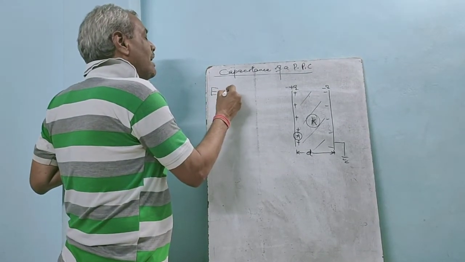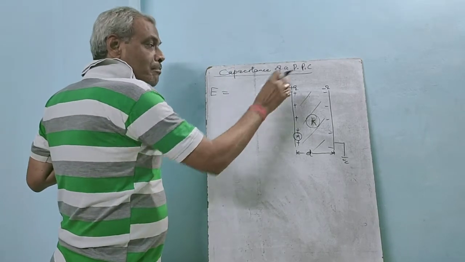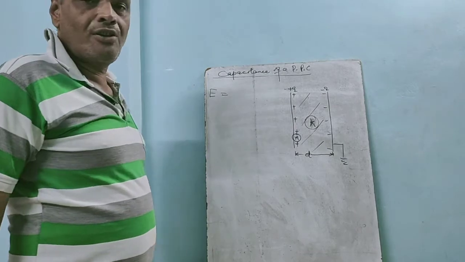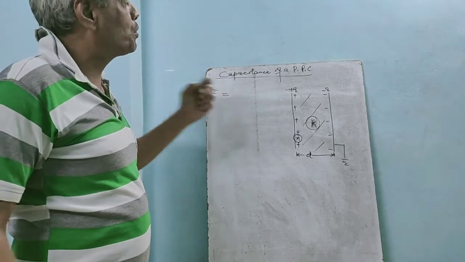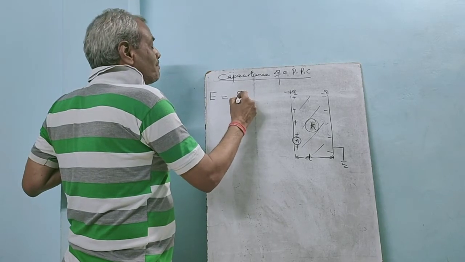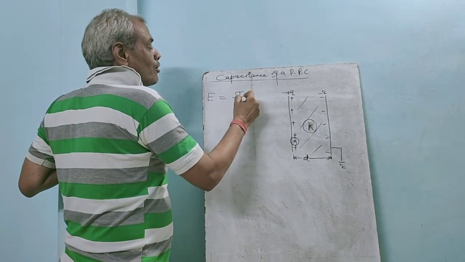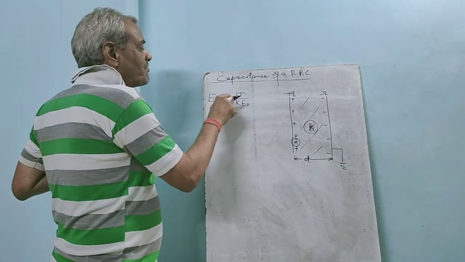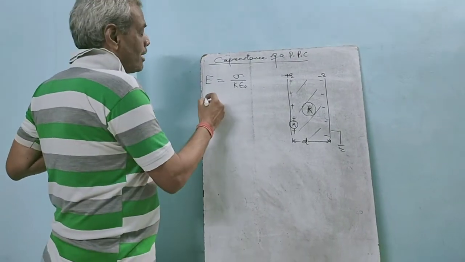the electric field at any point between the two plates of the capacitor is sigma upon K epsilon naught. We have derived this formula earlier. E equals sigma upon K epsilon naught.